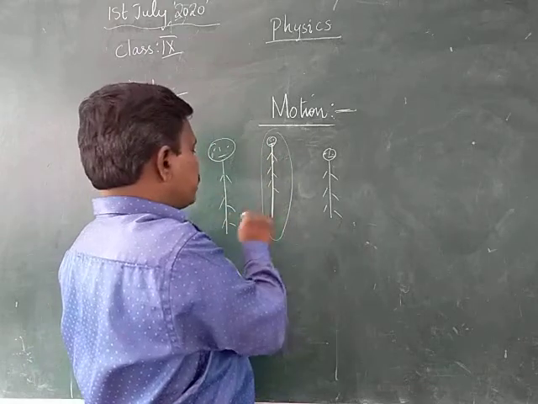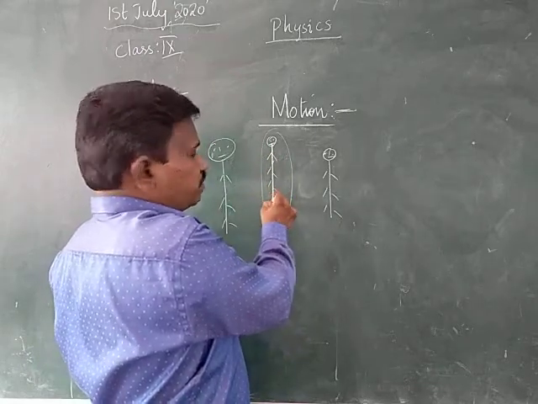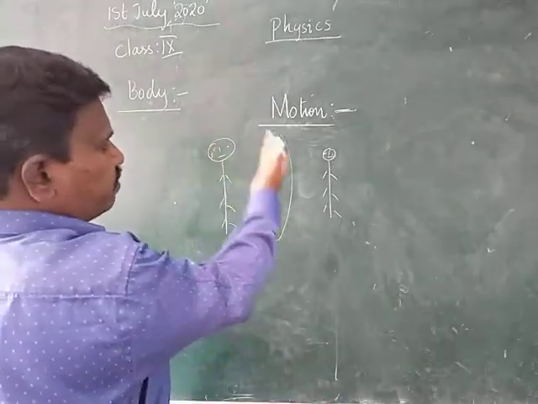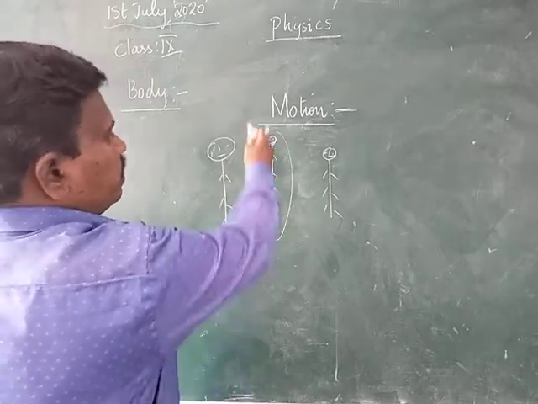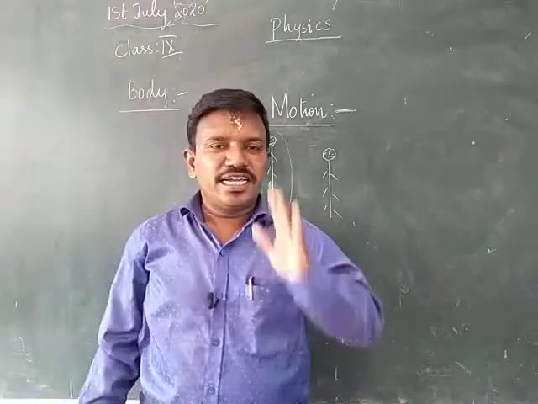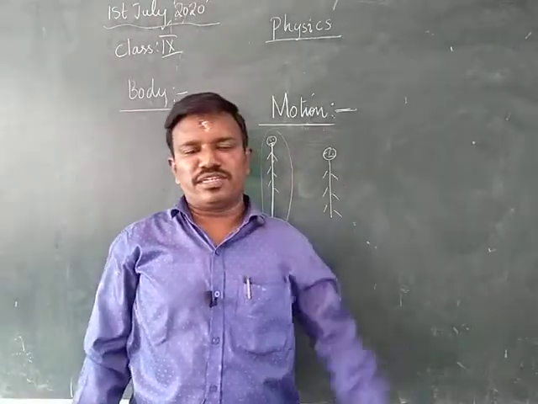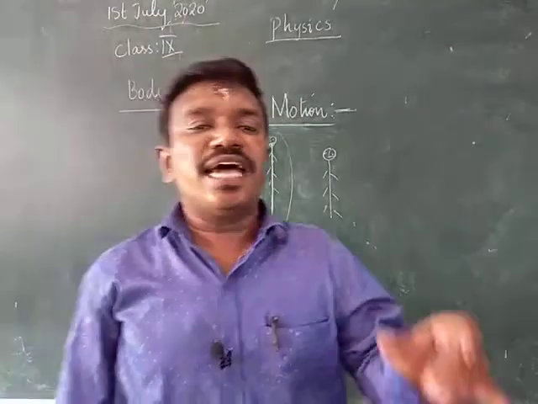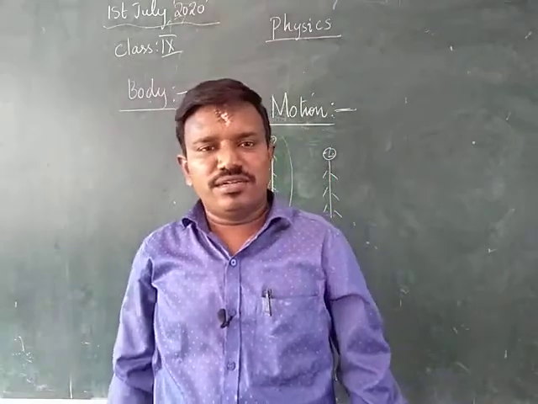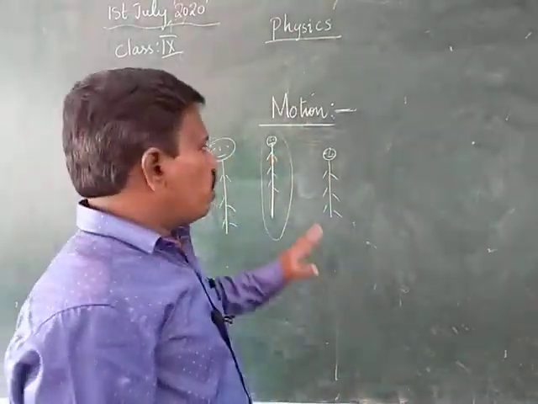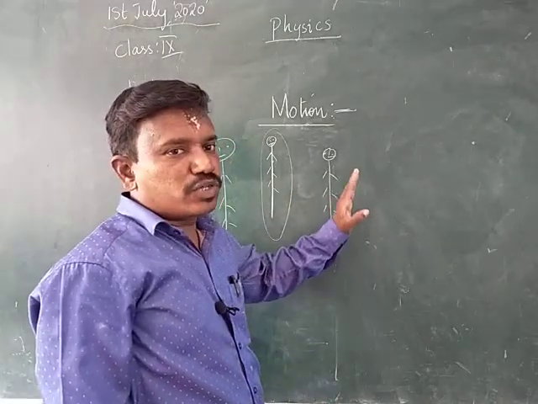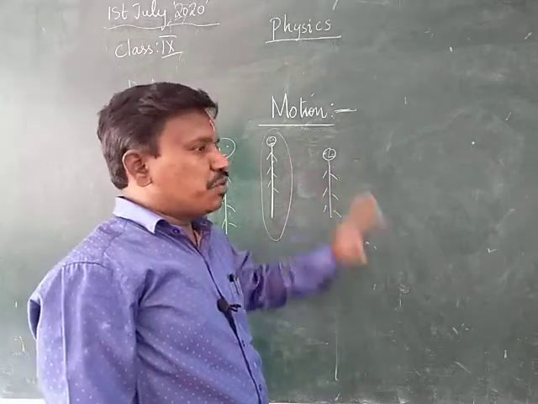And here also some of them say that he is to the right of this person. Sometimes if we see from this side, he is to the left. So from my view, the middle person is to the right of this fellow. But according to him, the middle person is to the left of this person. Therefore, we cannot say the exact position of an object, whether he is standing left or right. Therefore, how can we say? We can say with respect to the observer, with respect to the surroundings.